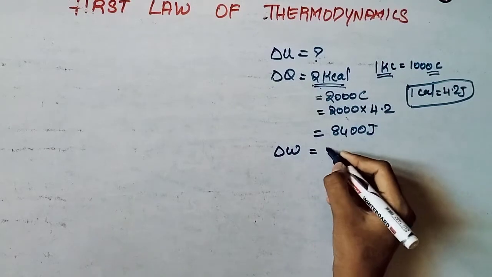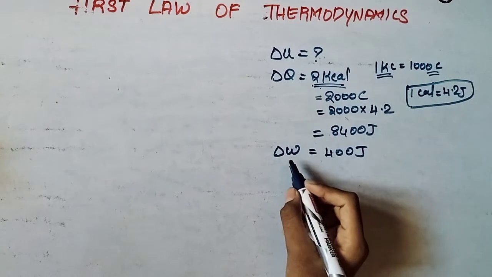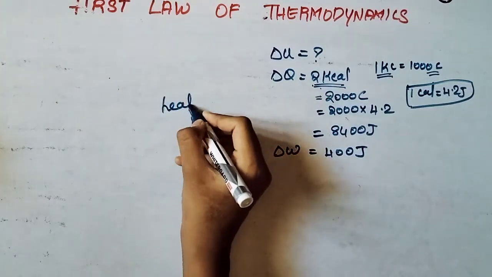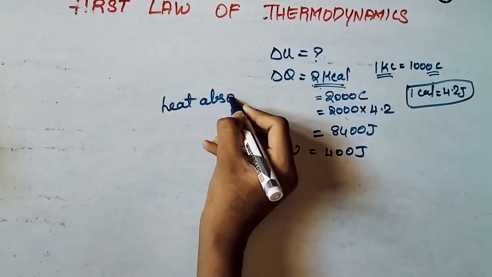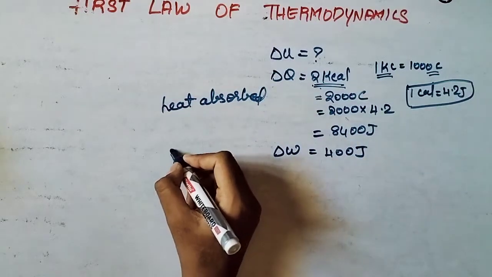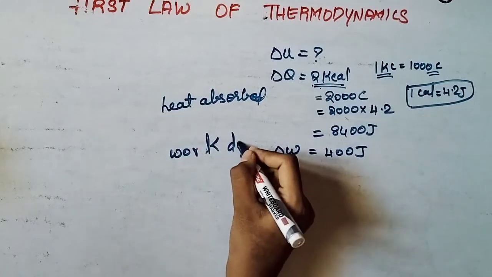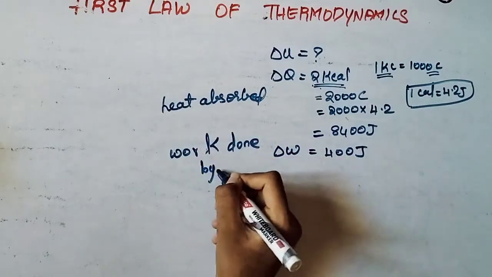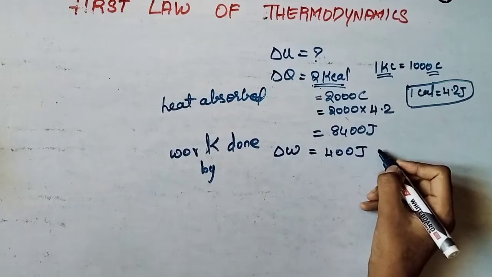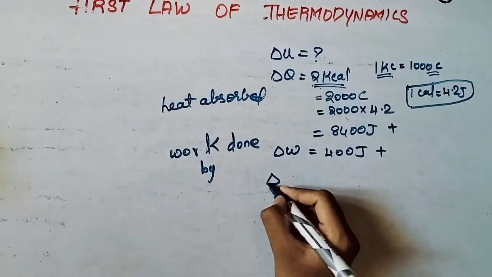Okay, next, the work done. Work done is 400 joules. So see this condition, heat was absorbed. The condition was given as heat absorbed, and here the condition was given as work done by the system, correct in the question. So both will be positive. So we will apply this in the question.